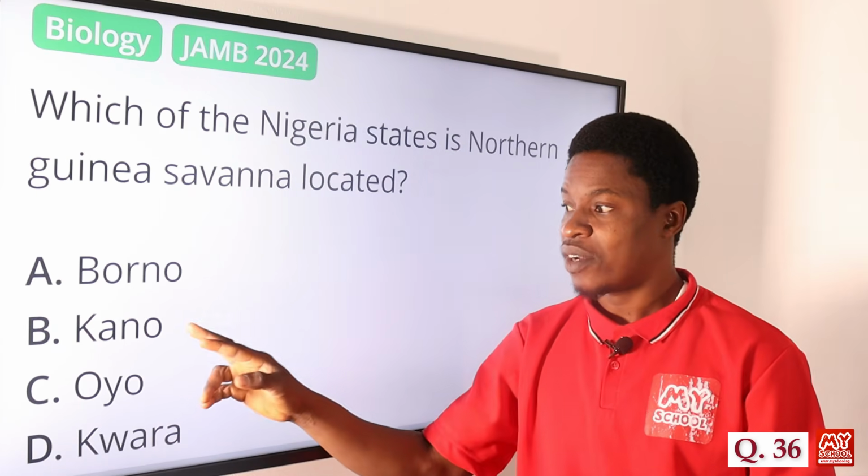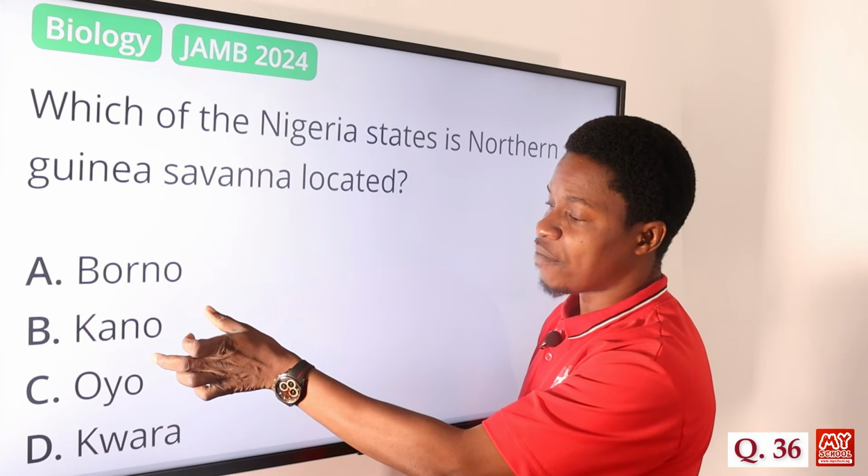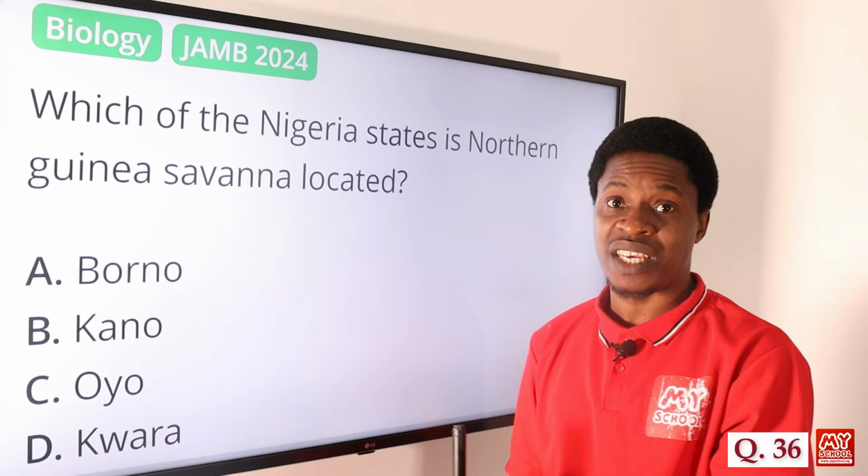Option B, we have Kano. Of course, it's in the northern part, but in that part we have tall trees, we have the big trees, around that side.